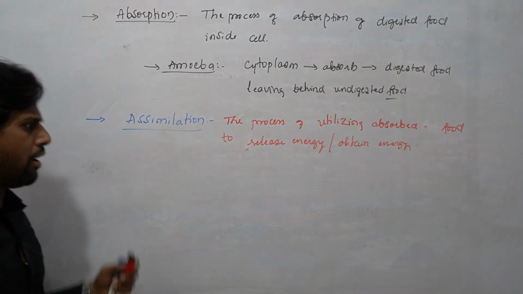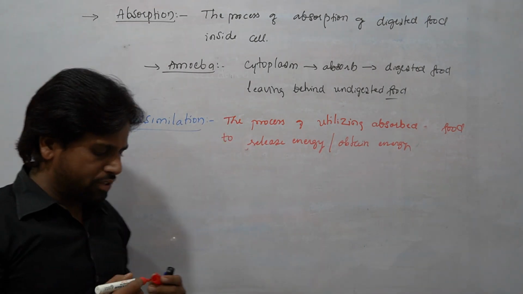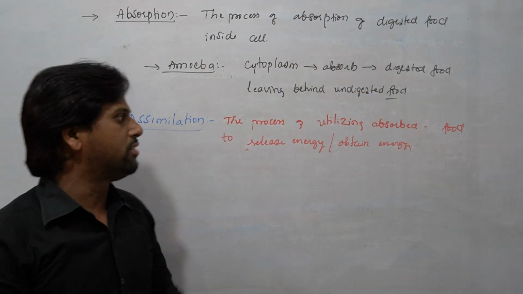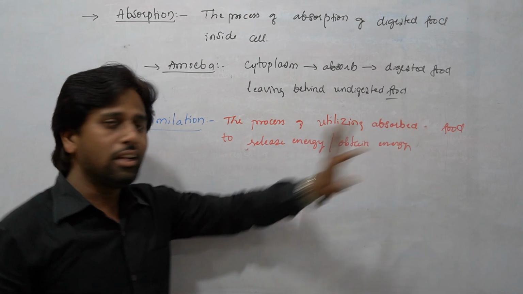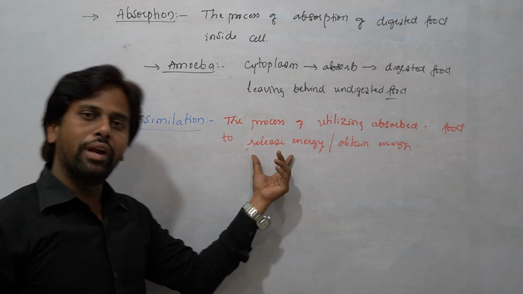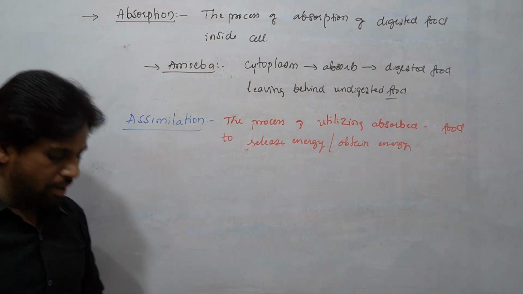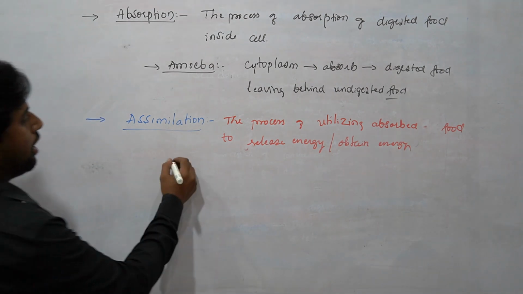You can define it either way. So in assimilation, whatever food is absorbed by the body cells is being utilized for what purpose? To release energy or to get energy. This process is called assimilation.